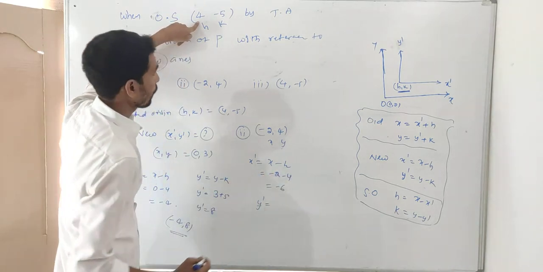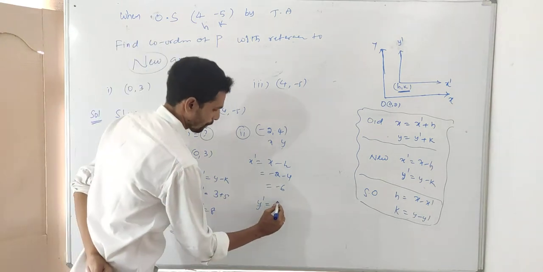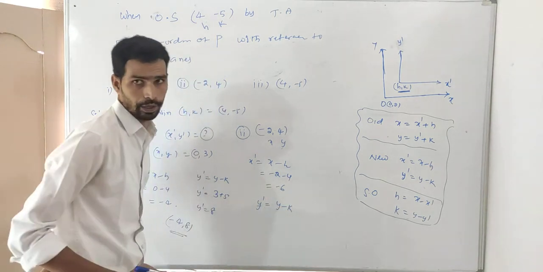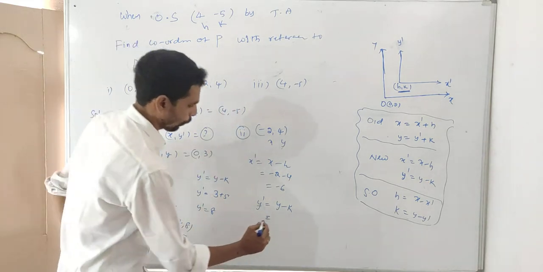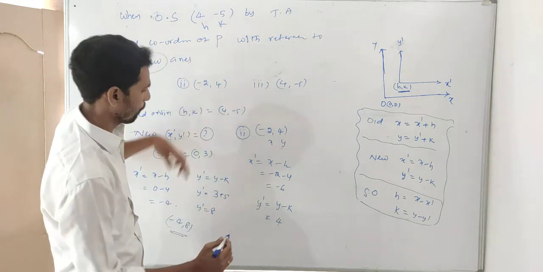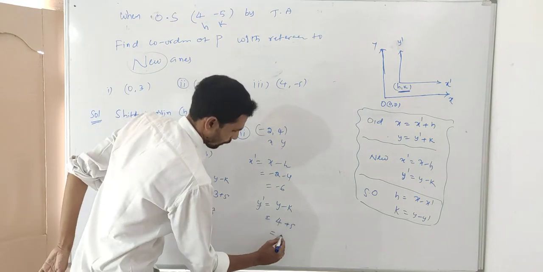Next one, what do you want? You want y dash. Y dash is equal to y minus k. What is the y value? Y value is 4 minus k, minus of minus plus, so 5. That is equal to 9.